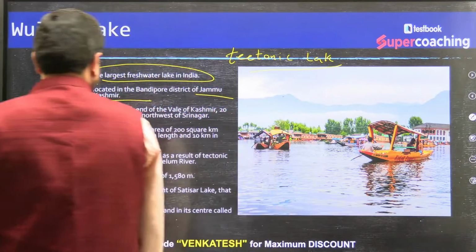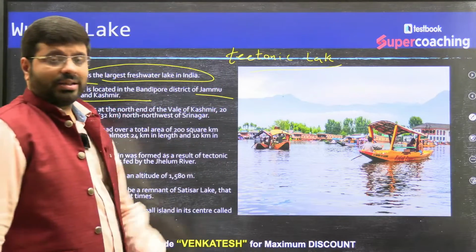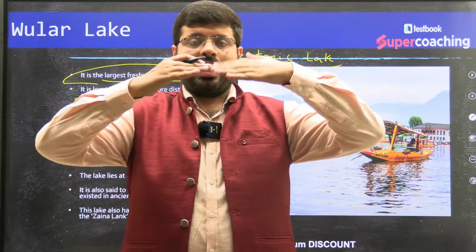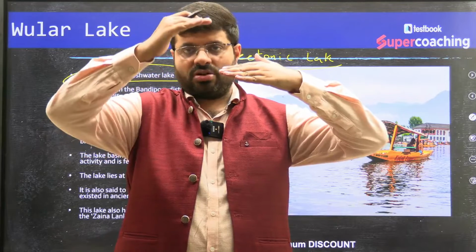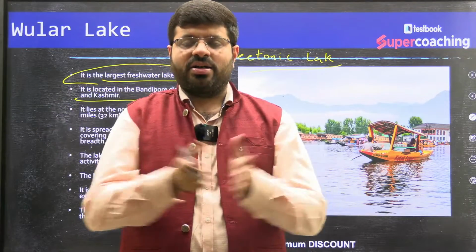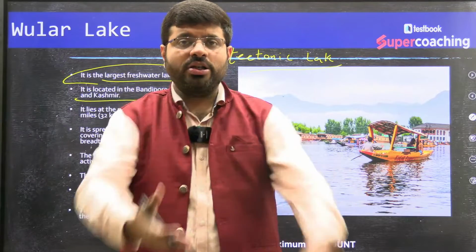Tectonic lake. Why? Because the tectonic activities have created the landscape. This was the landscape. After the tectonic activities, certain land fell down, or whatever it happened. Because of that, a depression was created. The water got accumulated, and that turned into a lake.